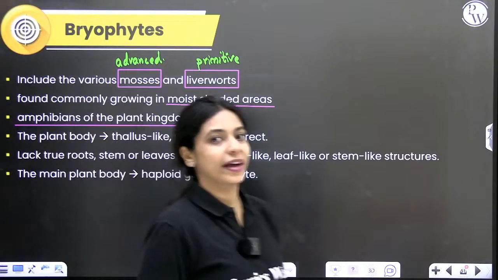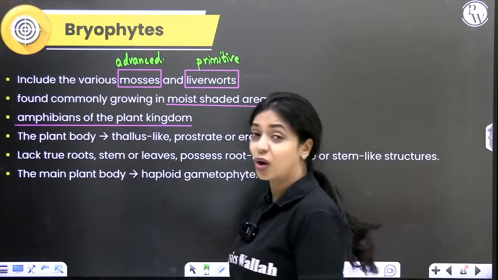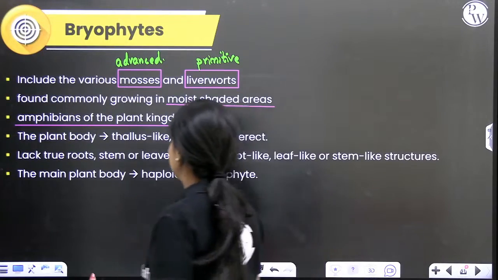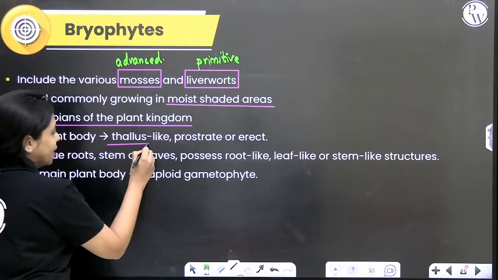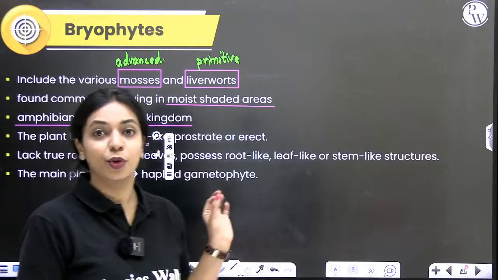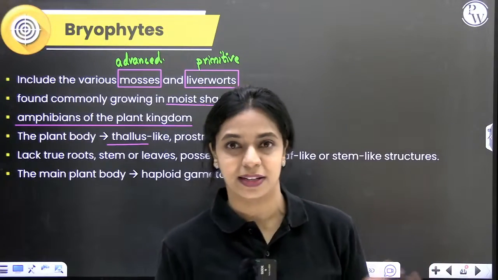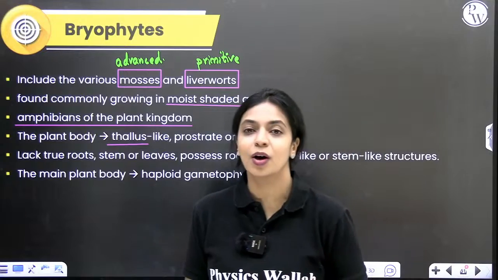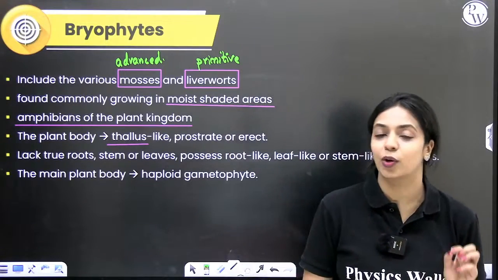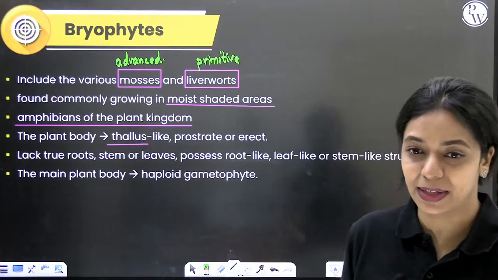Even in bryophytes, the plant body has not developed that much. It is still thalloid in nature. That means you do not have true root, stems and leaves. You do not have vascular bundles. Xylem and phloem are not found here. So that is why we call it thalloid. You do not have differentiated root, stem and leaves.